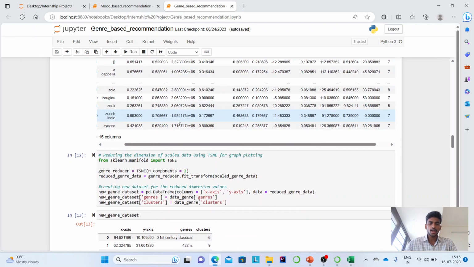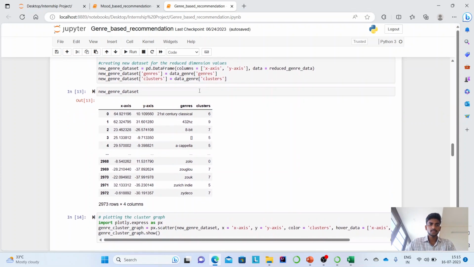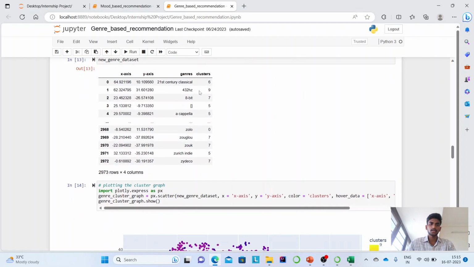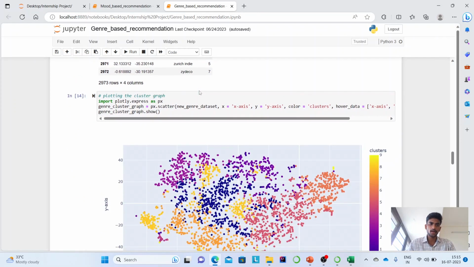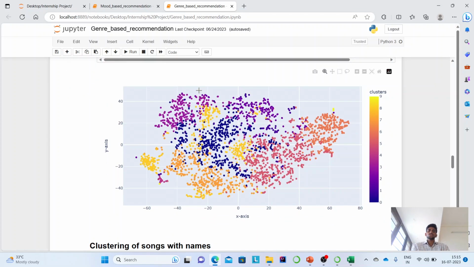Since I have a large number of columns, it is uncomfortable to draw a graph, so I have reduced the dimensionality. From sklearn.manifold I imported t-SNE, which reduces the dimensionality of my scaled data, and this is the reduced dimensional value of my data. From that I have drawn a graph using plotly.express as a scatter plot. This is the clustered graph of the genres.